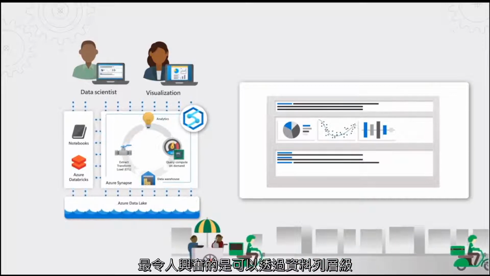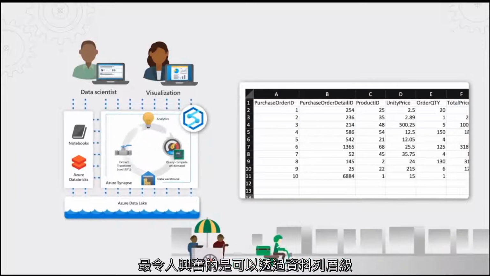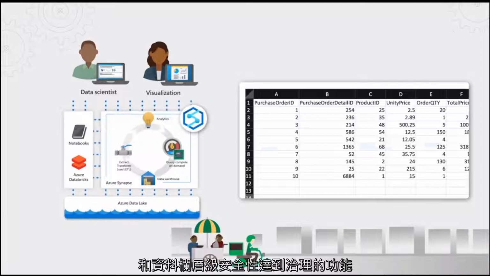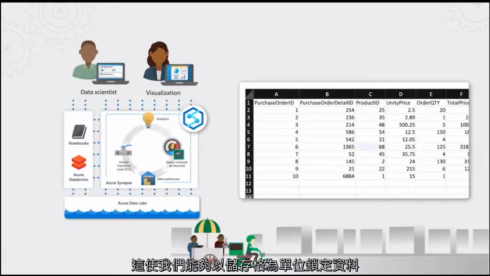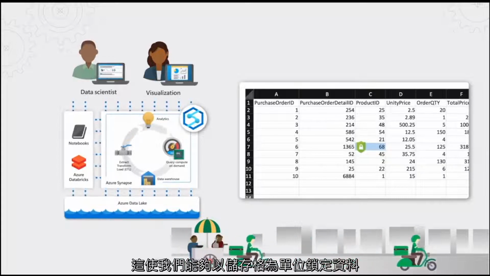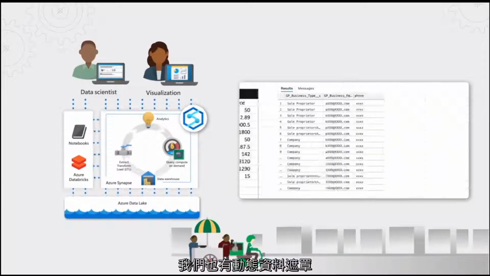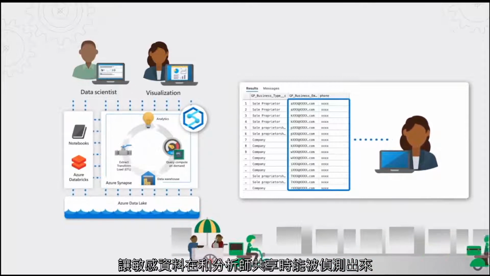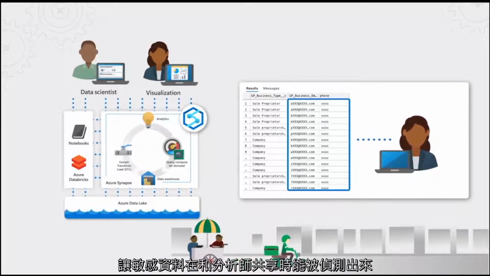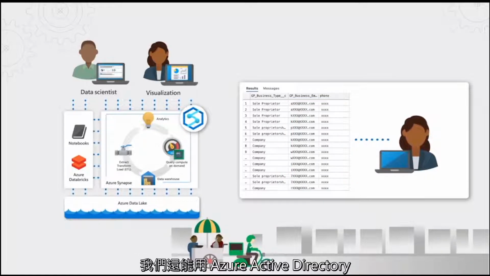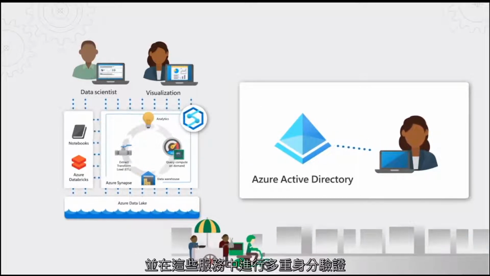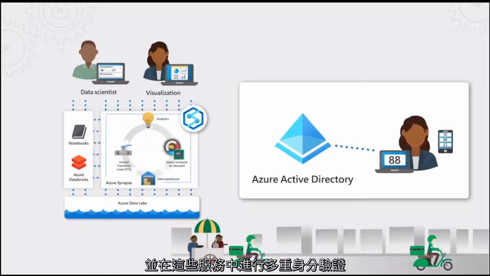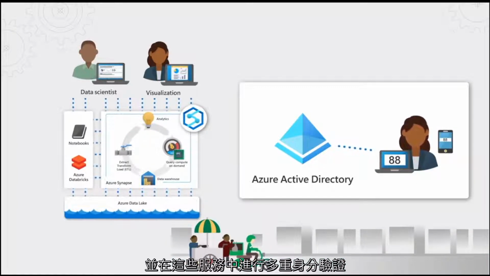And the most exciting part for us is the governance capabilities that can be achieved through row-level and column-level security. This allows us to lock down the data at the cell level. And we also have dynamic data masking, which allows us to redact sensitive data while it is being shared with analysts. And we're also able to have a unified authentication system with Azure Active Directory with multi-factor authentication across these services. That's great. And thank you so much for joining us today.